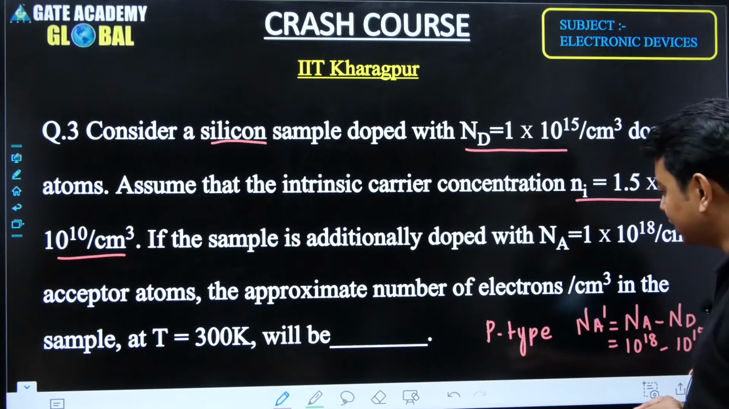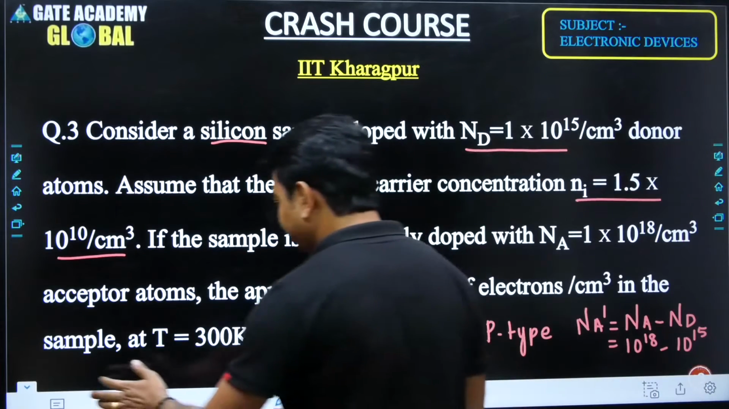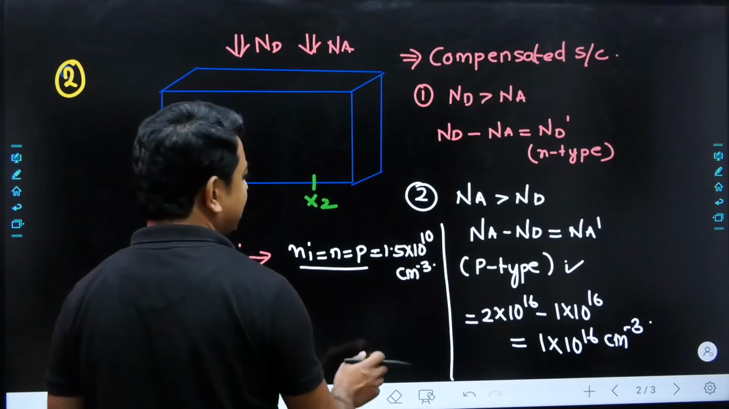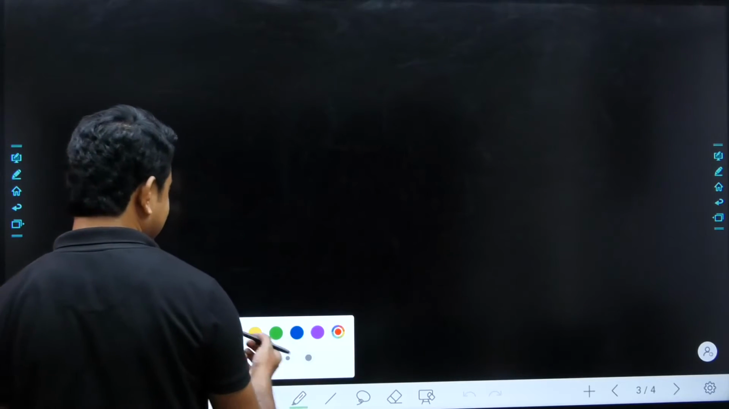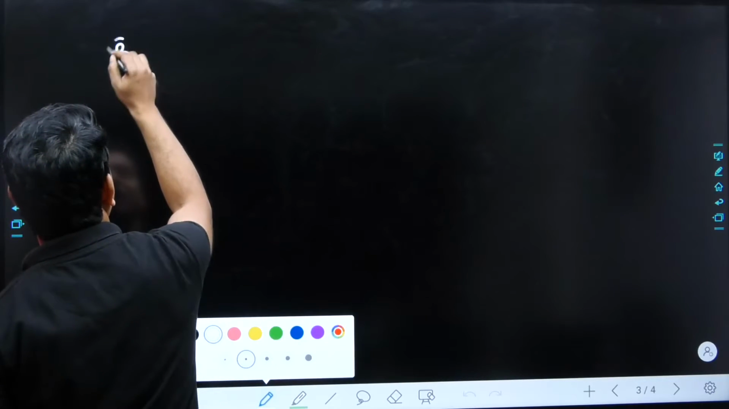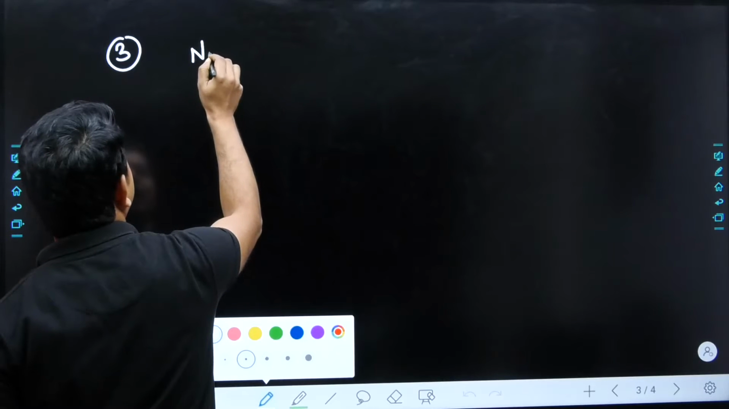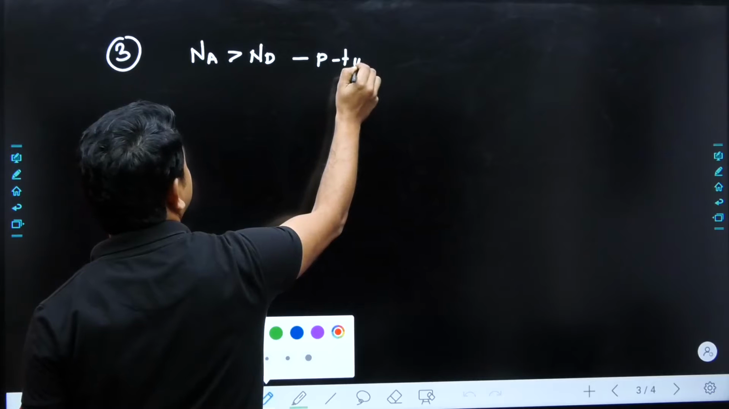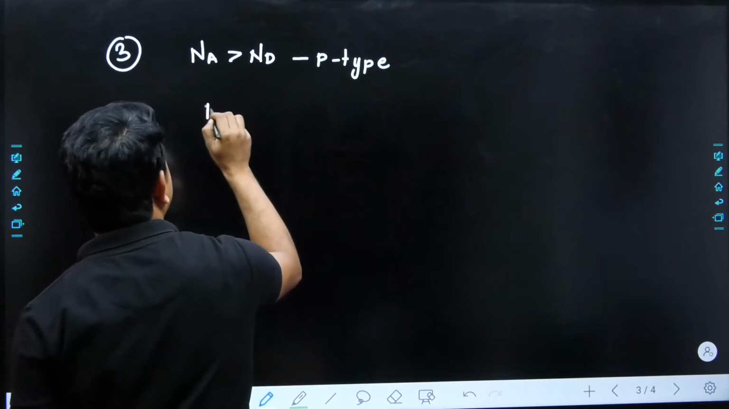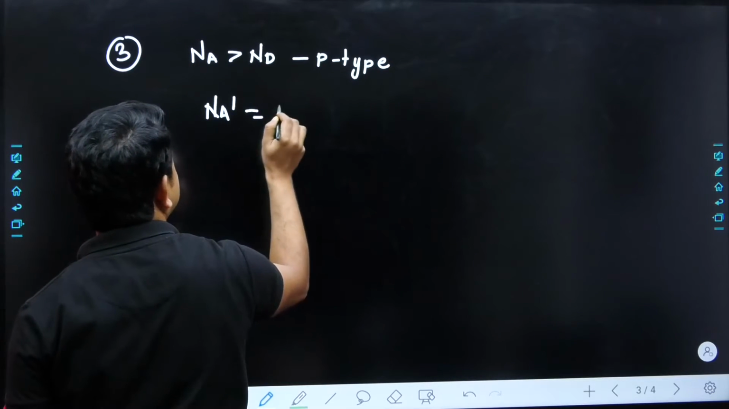Since this is very much greater, then simply we would have to find out in this way. Suppose we are taking the next page, and this is the question number 3 we are solving, and we know that Na is greater than Nd. So the type of semiconductor is a p-type semiconductor,